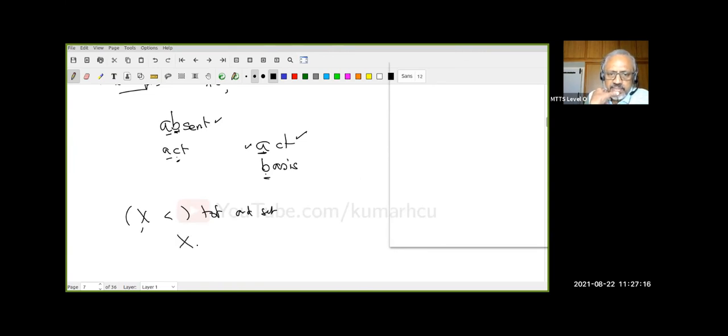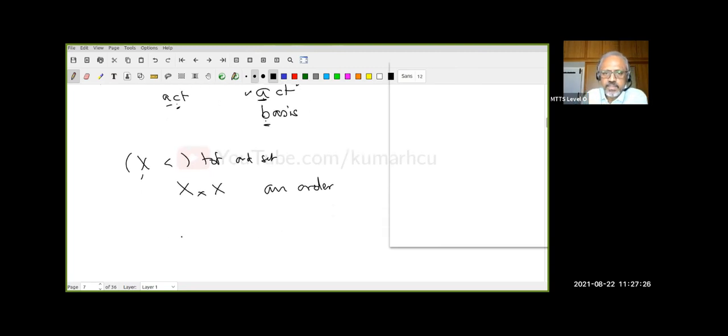right? On X cross X, can you define an order? You have to learn carefully. So let me give, okay? (X, Y) is an element, and (A, B) is another element. Then I want to say (X, Y) is less than (A, B), so I have to define this.